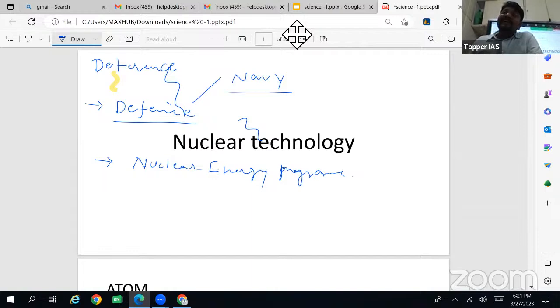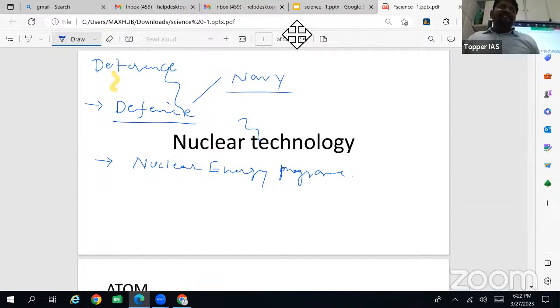For that, the submarine needs to come to the surface now and then. But during wartime, that will be compromised. If the submarine comes to the surface, then enemies can detect it and destroy it.